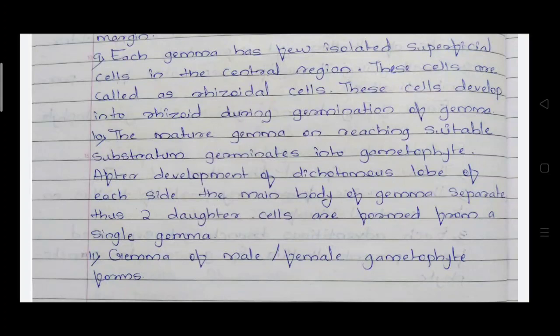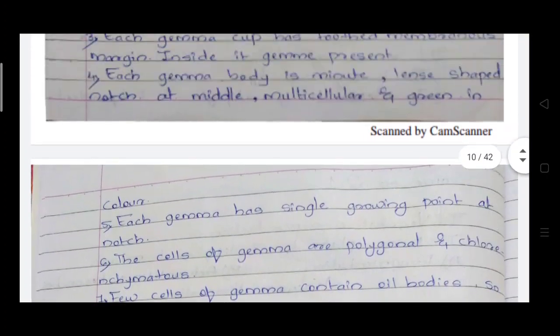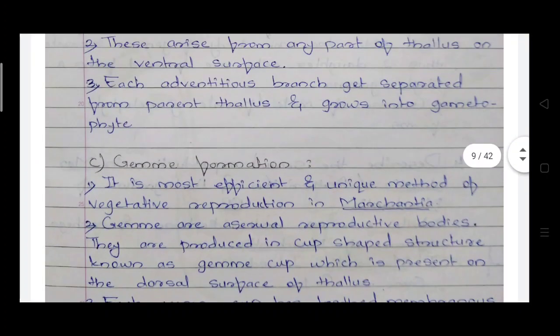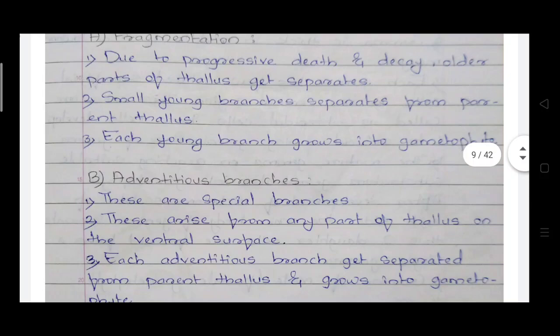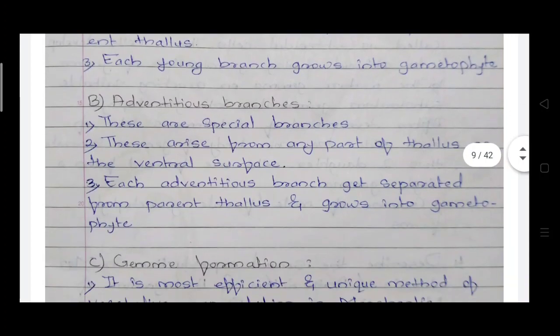So this is vegetative reproduction in Marchantia. Mostly it happens in three types: fragmentation, adventitious branches, and gemma formation. I hope all of you understand vegetative reproduction in Marchantia. Now I stop here.